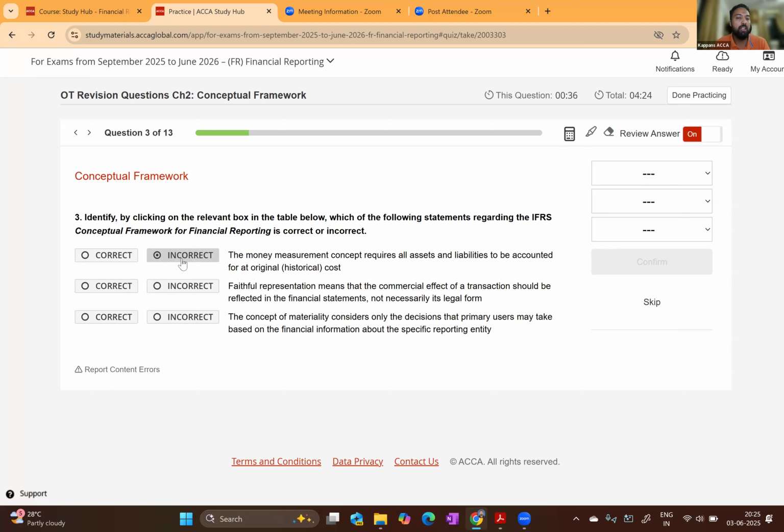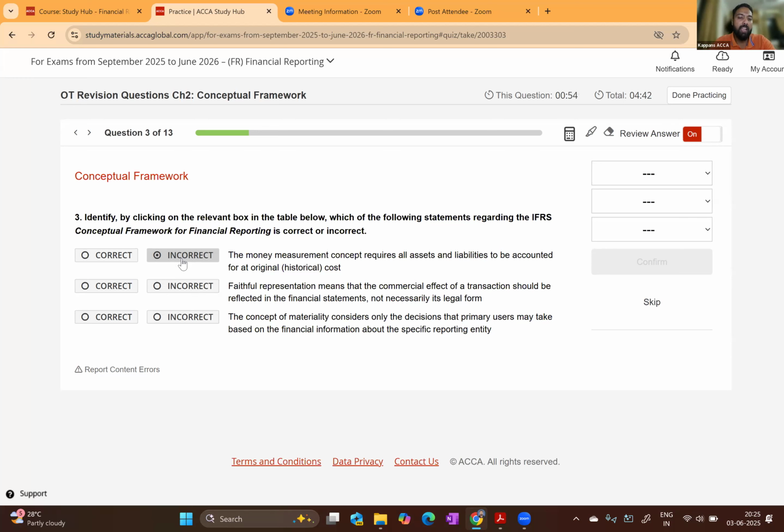That can be historical cost, that can be fair value as well. So the monetary measurement concept does not say that you have to show a particular item at cost. No, it says that you have to show it at a particular amount. It should be expressed in monetary terms. So statement number one is incorrect.